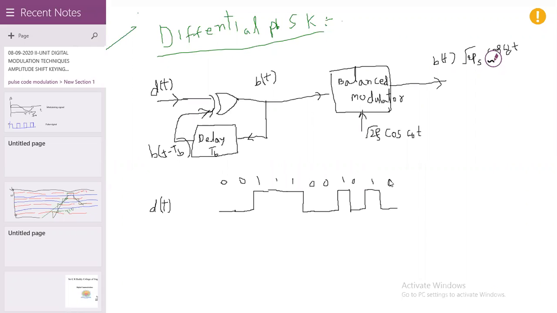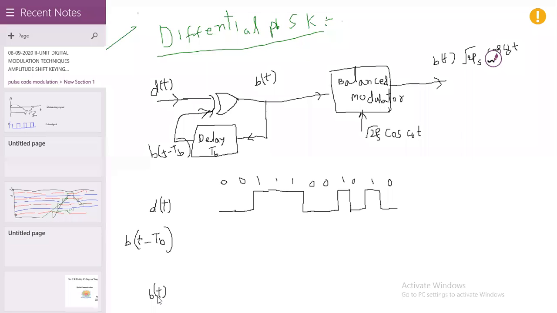Then here we can represent b of t minus tb. This is the second input to the exclusive OR gate. And the next one is b of t. This is the output of the exclusive OR gate. We all are well known about that. 0 indicates minus 1 volt, 1 indicates plus 1 volt.